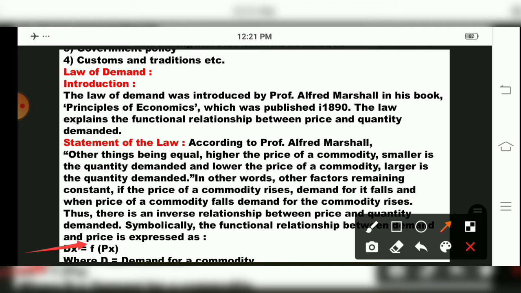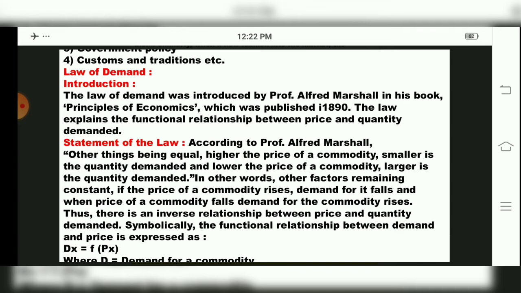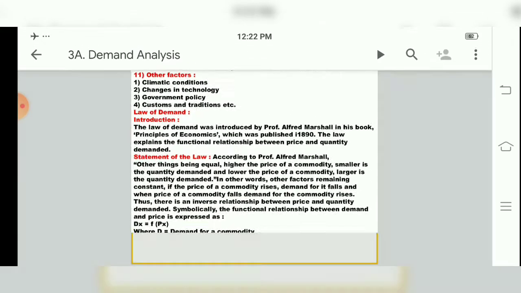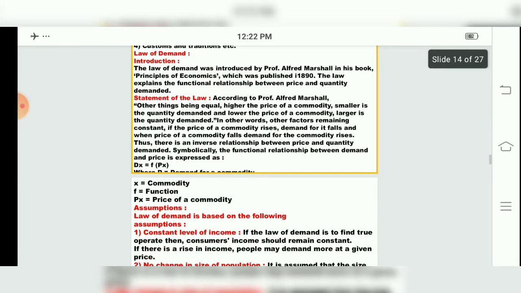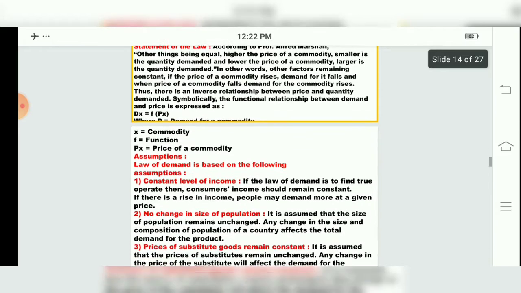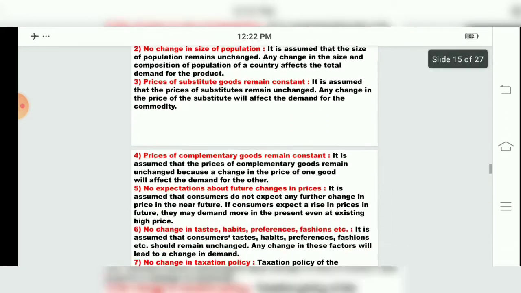Next, the statement: other things being equal, the higher the price of the commodity, the lower the demand; the lower the price, the higher the demand. Symbolically, Dx = f(Px). We know X is the commodity, f is function, Px is the price of the commodity. Afterwards, children, we have to see the table.